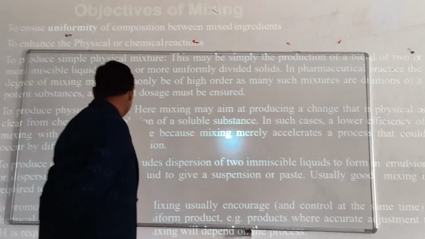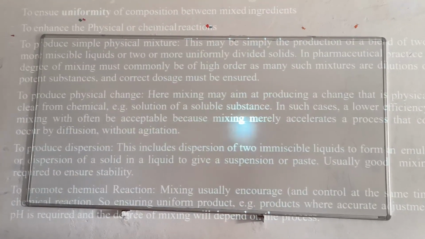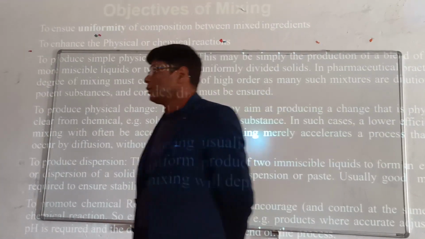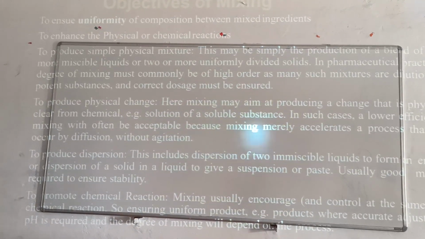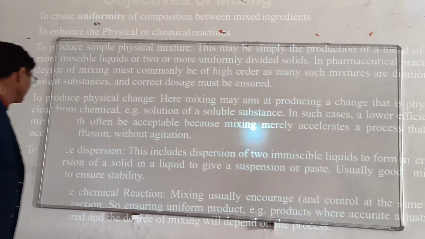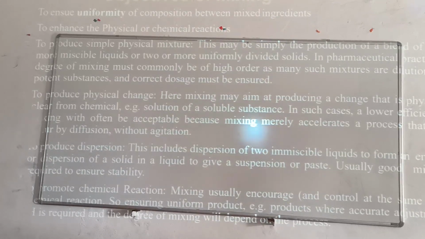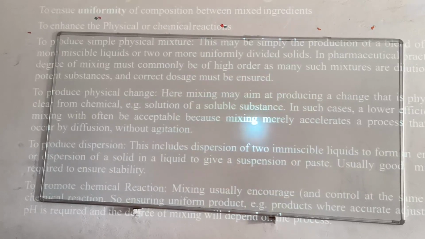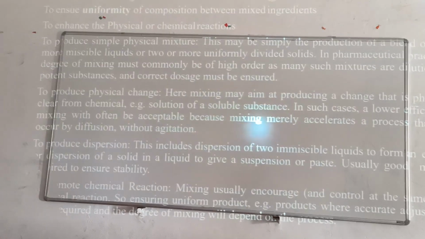Usually good mixing is required to ensure stability. As you know, in the case of emulsions and suspensions, we follow the dispersion mechanism. That means we distribute one component into the second one. Okay. And the last one, to promote chemical reaction. A chemical reaction is a change in the nature of the component, so that they have changed their nature, like a change in pH.